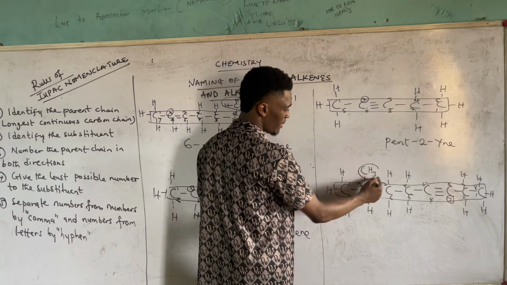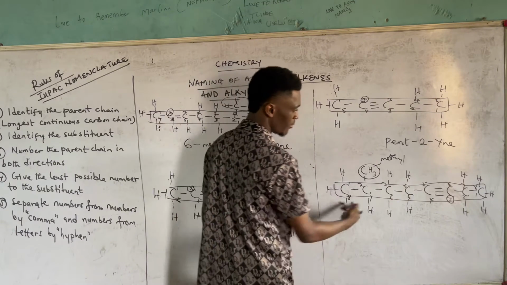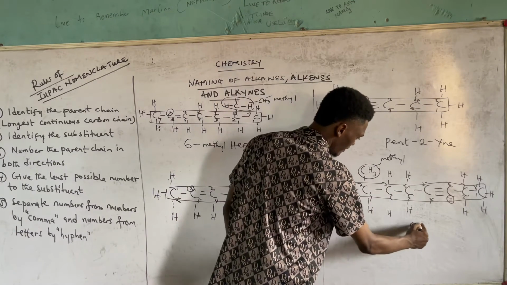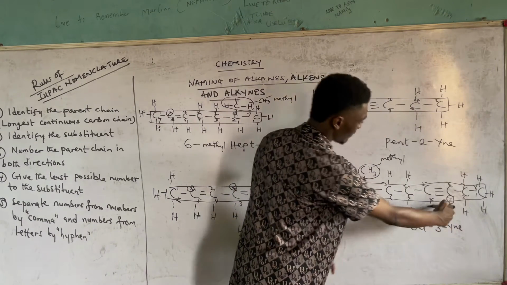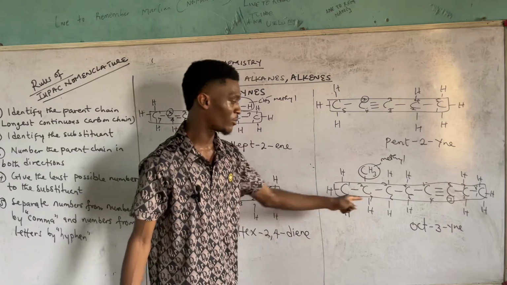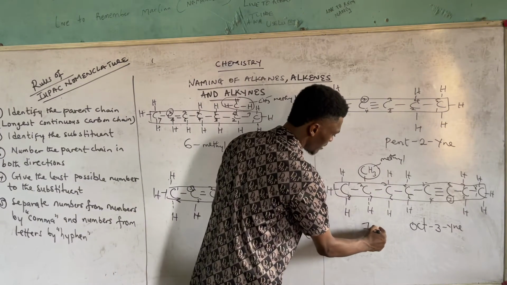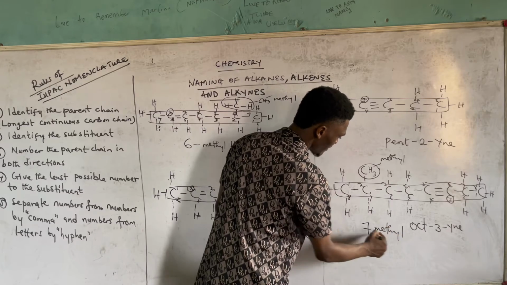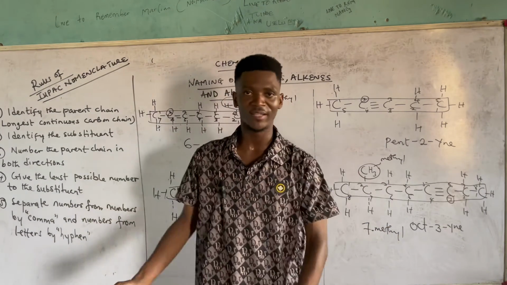And then you have a methyl group. This is a methyl group attached. So first, the parent name ought to be what? How many carbons in total? 8. That should be oct what? 3 yne. Oct 3 yne. And then since we went to the backward, then 7 should be attached to the methyl. That becomes 7 methyl. 7 methyl, then oct 3 yne. Alright, so that's how you go about their names.